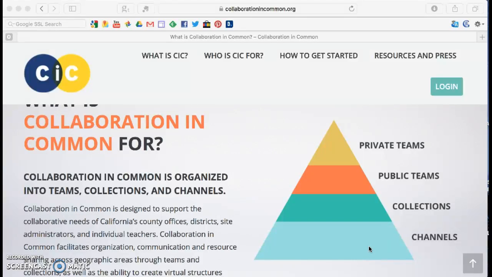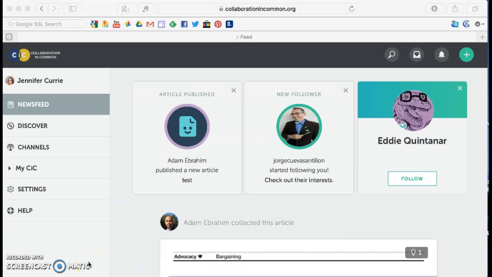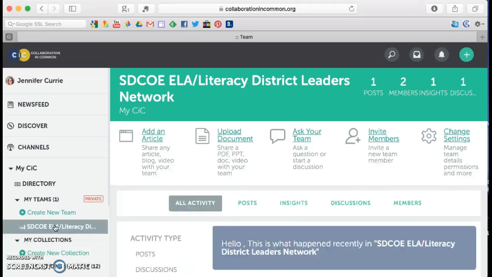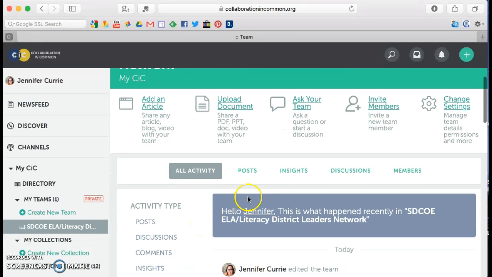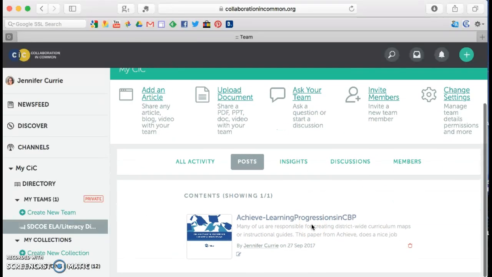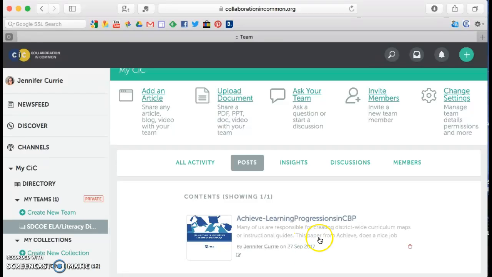So let's go ahead and log on. You have all been invited to be part of our team. So you would click under My CIC for Collaboration in Common, and you'll see our team right here. When you click on there, what I suggest you do is look at the posts first, because then you can see the post of an article that I posted that I thought would be of interest for many of us to read.